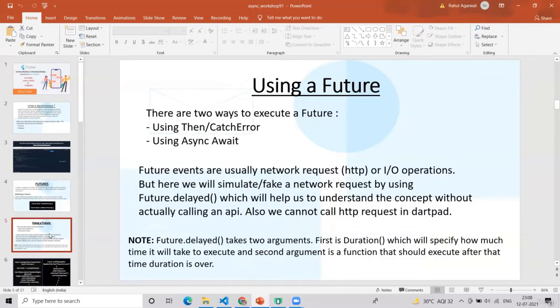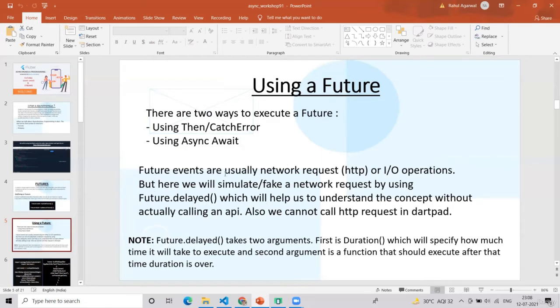Now we know what futures are and how to define a future. Now it's time to learn how to use a future in our program. There are two ways to execute a future: using then and catch, and using async await.